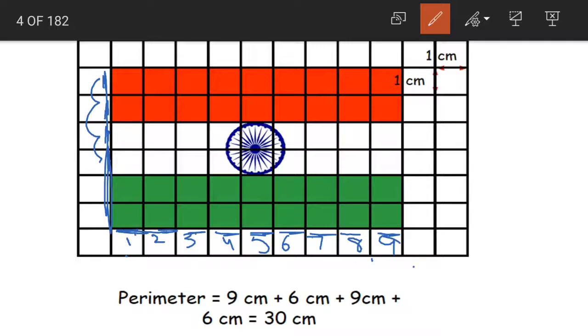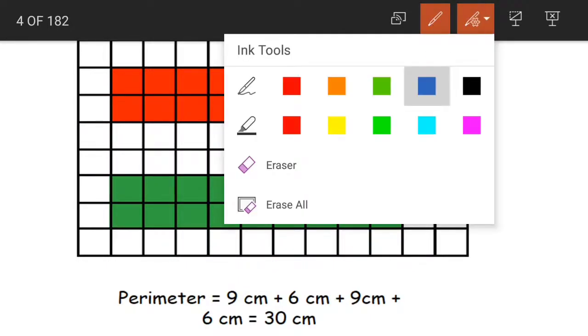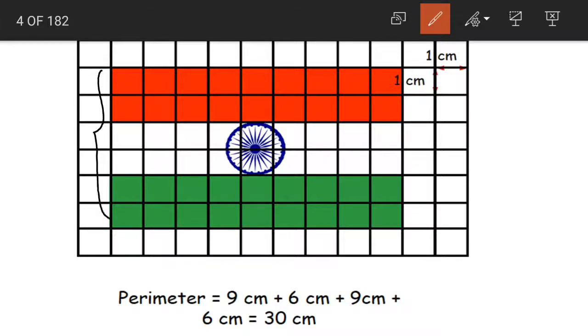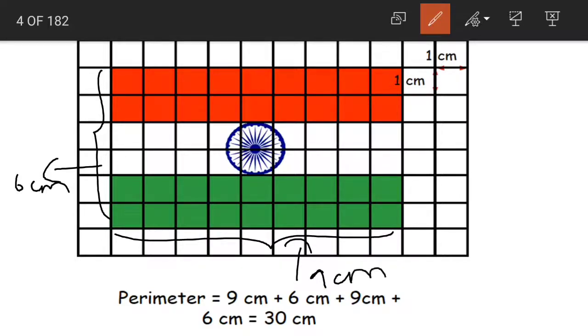Now each line is equal to 1 centimeter. As we have 9, the total length would be 9 centimeters here. Understood? What did we find out just now? This is 6 centimeters and this is 9 centimeters.